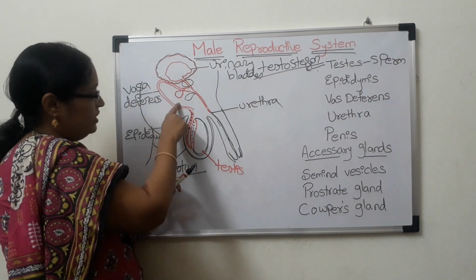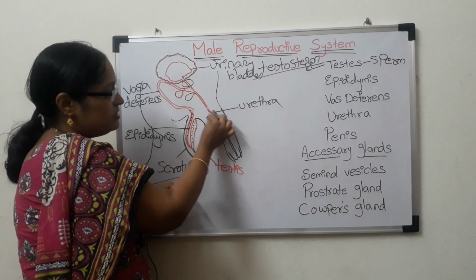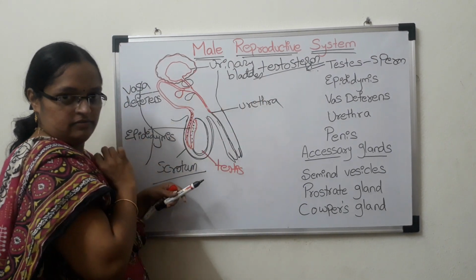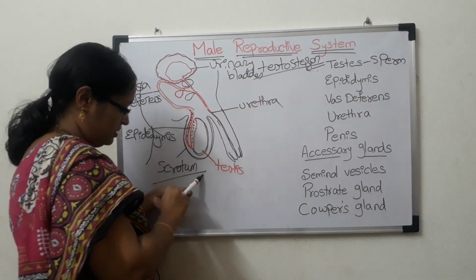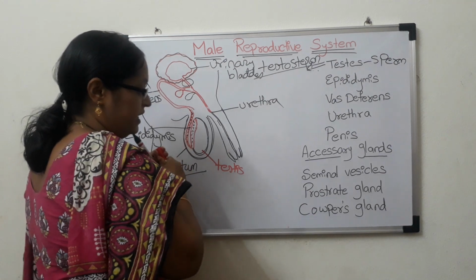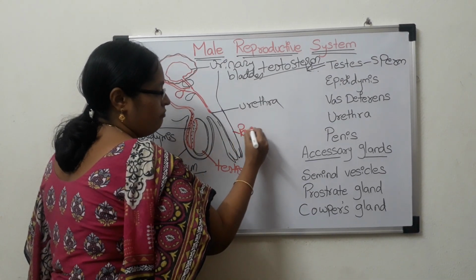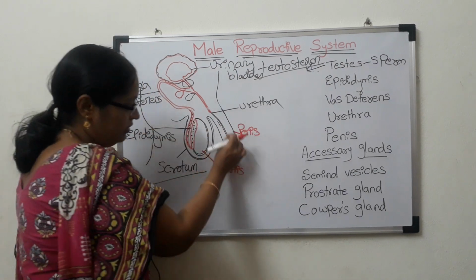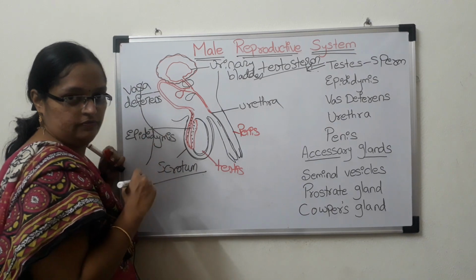The vasa deferens continues with the urinary bladder channel and is termed the urethra. Then the urethra enters the muscular organ that we call penis. From there, the sperm cells are released out.